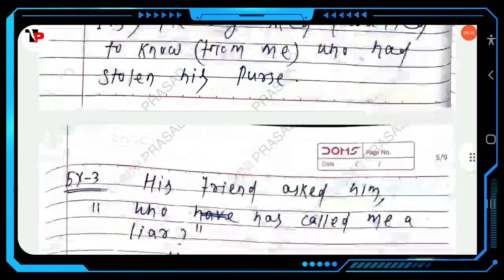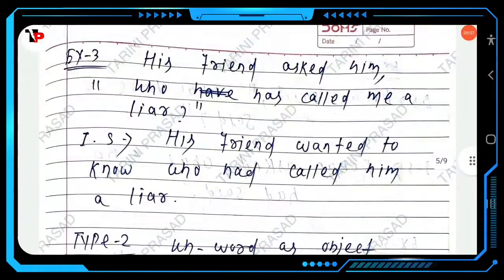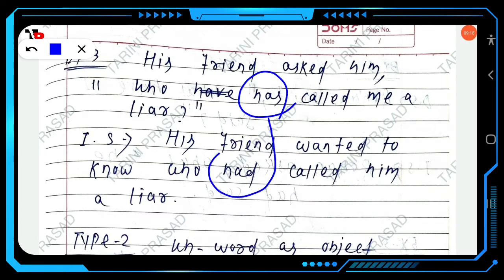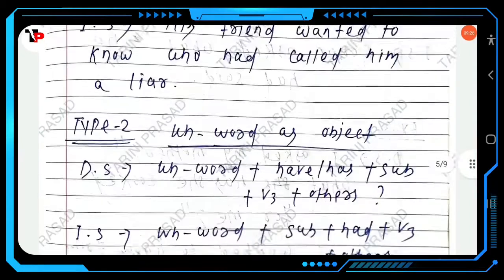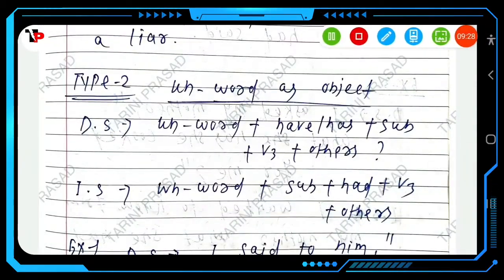Then next another example. His friend asked him, "Who has called me a liar?" So here his friend wanted to know who had. Here has will change into had. Who had called him? So here, the pronoun me will change into him. Clear?